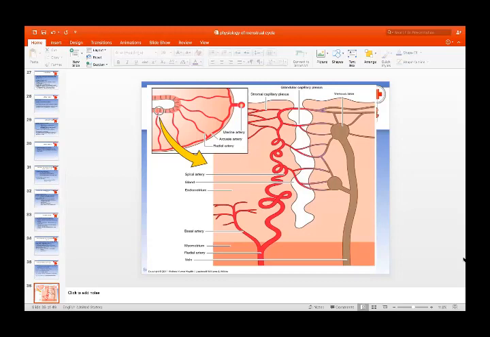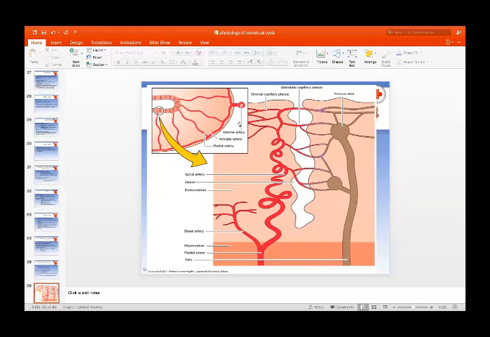This is the endometrium. These are the endometrial glands. These are the veins, and these are the spiral arterioles. This is the radial artery, which further breaks down into the basal artery, and these are the spiral arterioles, which become more coiled and tortuous, and they form a capillary plexus around the glands.